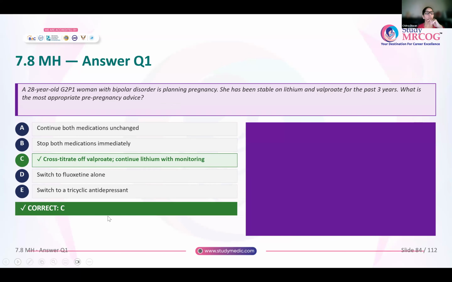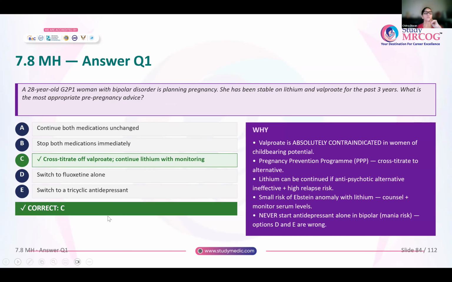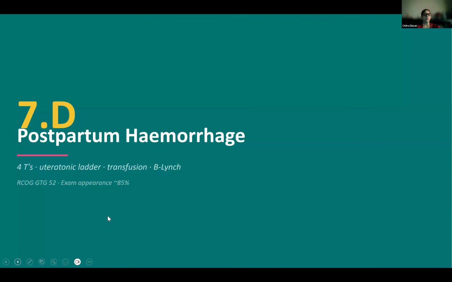So the correct option here is cross titrate of valproate and you continue with lithium monitoring. Okay, that is the correct option. And we saw why all the other options are incorrect.